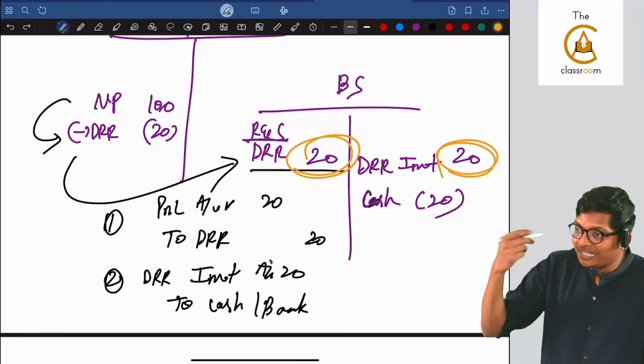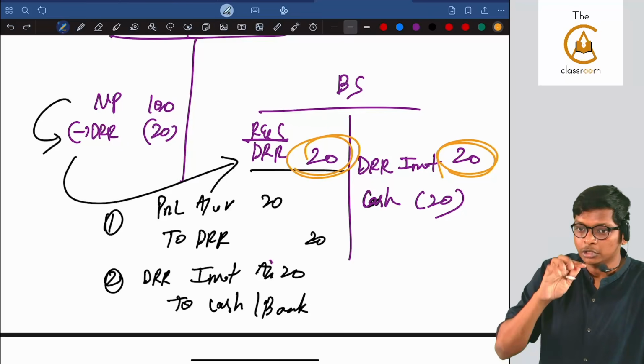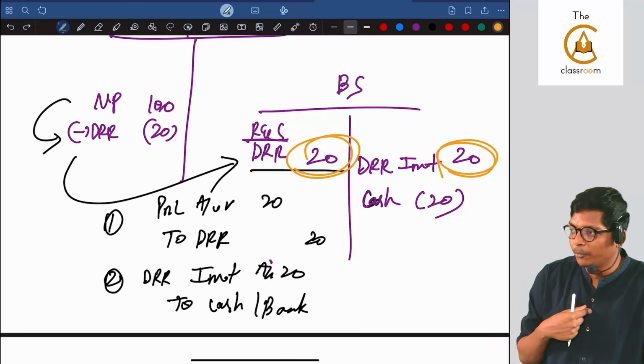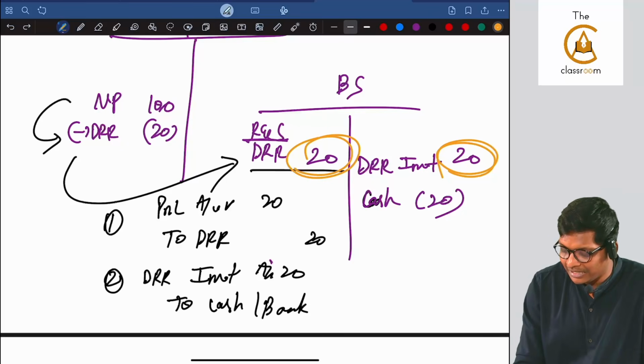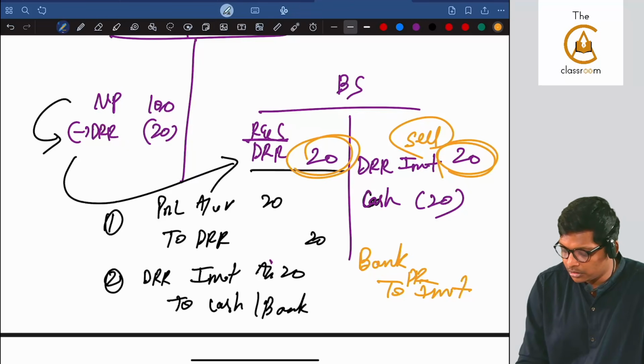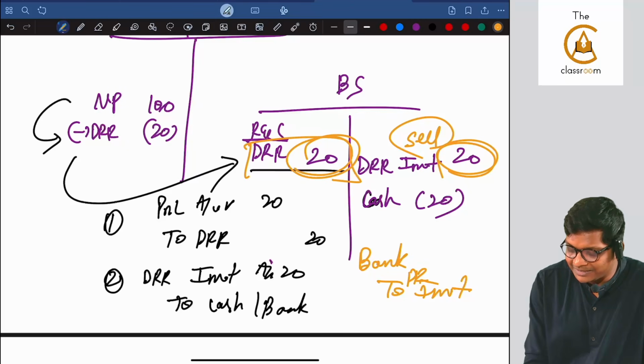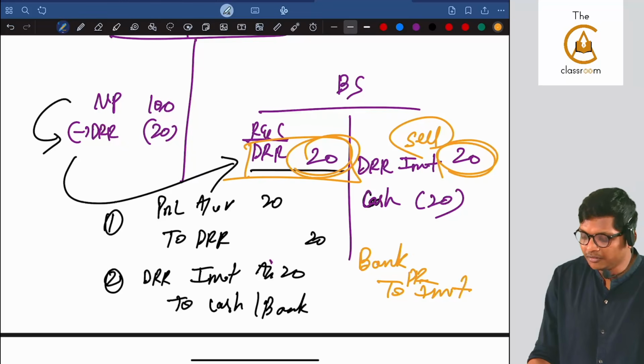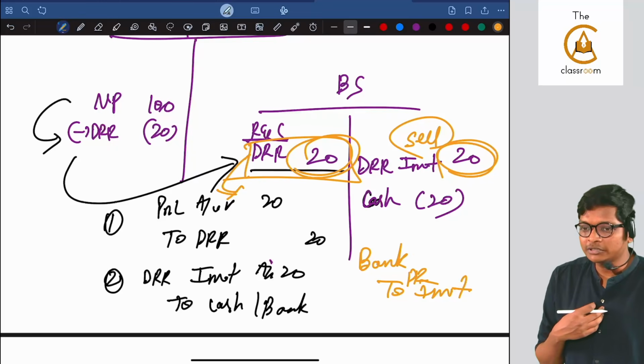What will happen for this, guys? After 10 years for debentures, after 3 years for deposits, when I have to repay, I will sell this investment. At that time the entry will be bank to DRR investment. Whatever profit or loss comes will be adjusted in this DRR reserve and I will repay my deposit holders.